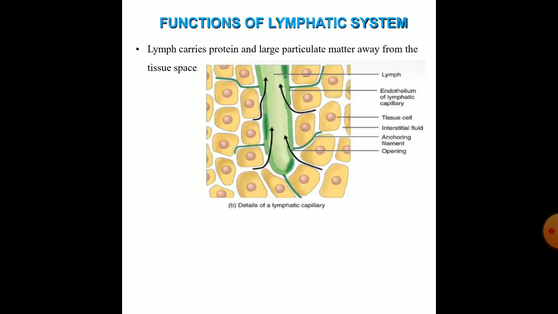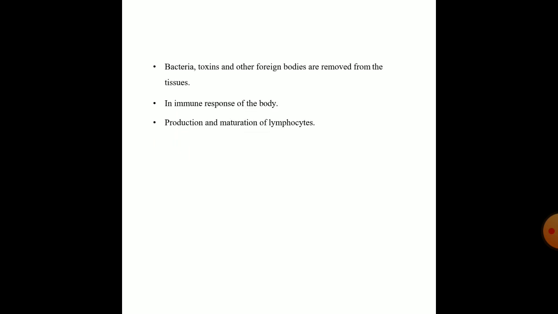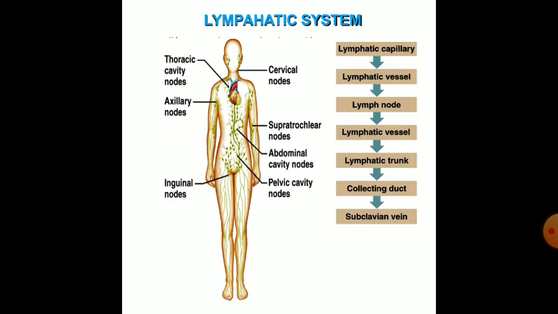Now the functions of the lymphatic system include: lymph carries protein and large particulate matter away from the tissue space. The end products of digestion are absorbed mainly by the lymph channels. Bacteria, toxins, and foreign bodies are removed from the tissues. It also takes part in the immune response of the body and the production and maturation of lymphocytes.